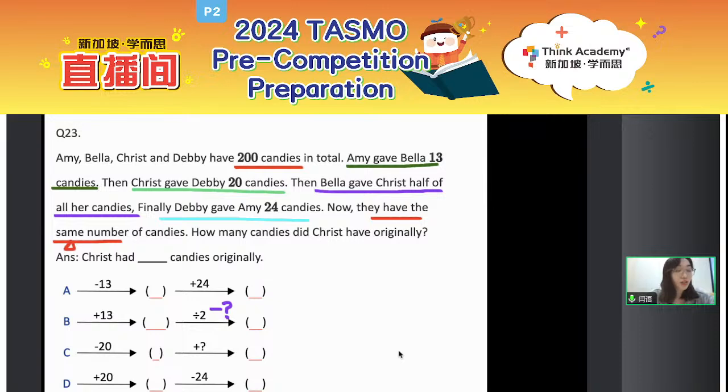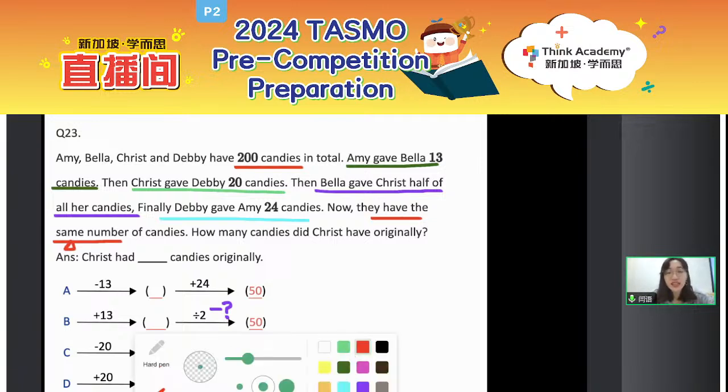Correct, okay? So you can see that altogether, there are 200 candies, and there are 4 people. So 200 divided by 4, that is 50, 50, 50, and 50, correct? Okay, and then let's just calculate backwards. So how can we figure out the question mark? Everyone, any idea?